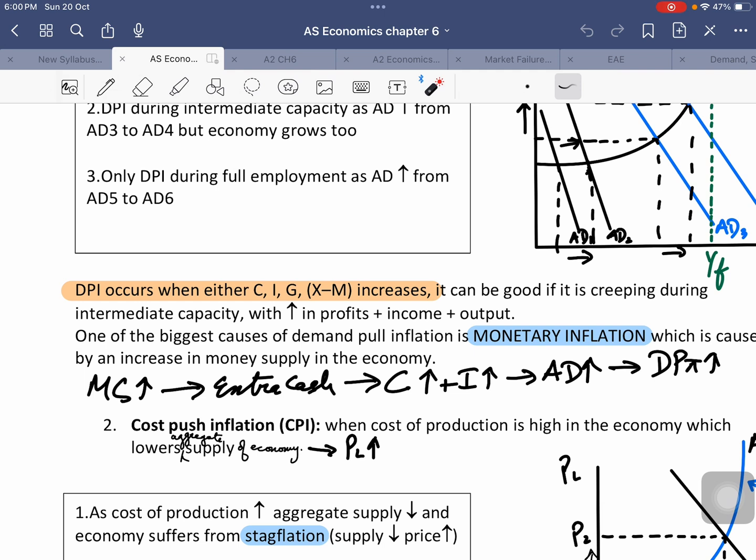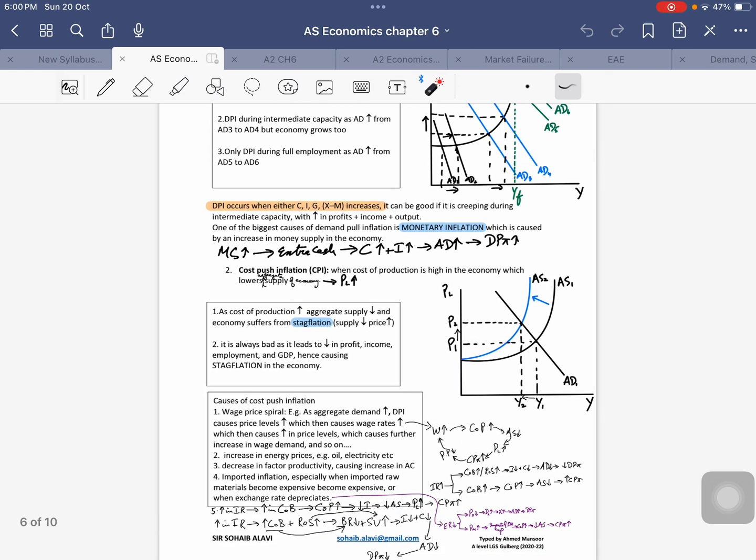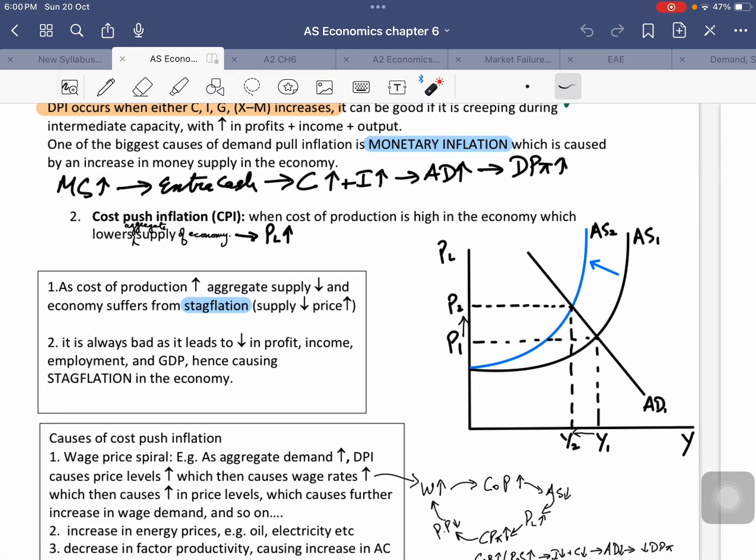So monetary inflation, or actually money supply, an increase in money supply can and most likely does cause an increase in demand pull inflation, and this is one of the biggest causes of demand pull inflation in any economy, right? So this is all about demand pull inflation. Now let's focus. I'll just quickly talk about one more thing related to cost push inflation, but in probably a couple of minutes. First, let's actually